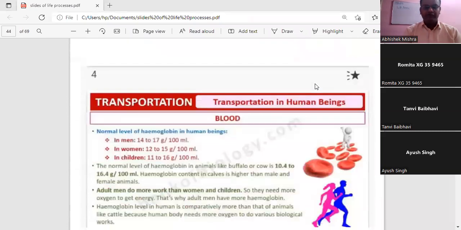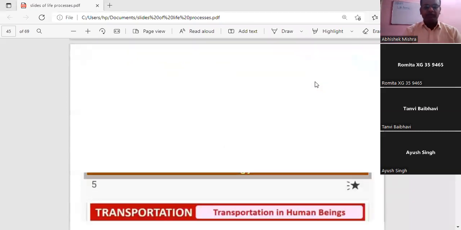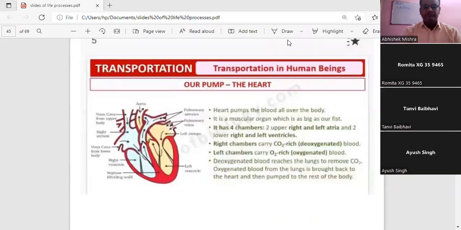First of all, students, remember, whenever we discuss the human heart, in that reference we should also talk about the evolution of the heart. In class 9, you have studied the chapter on diversity.